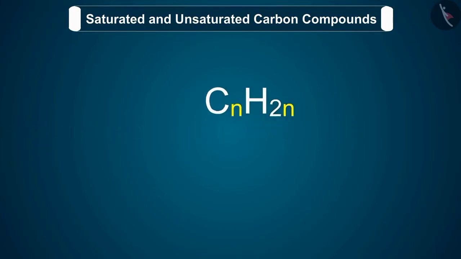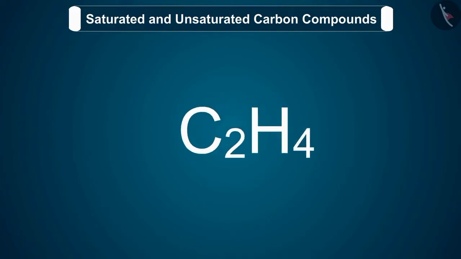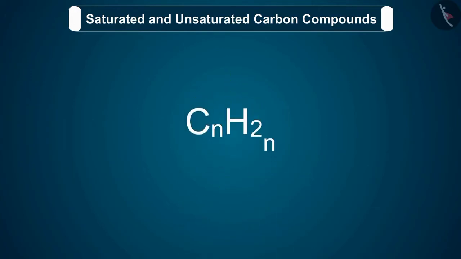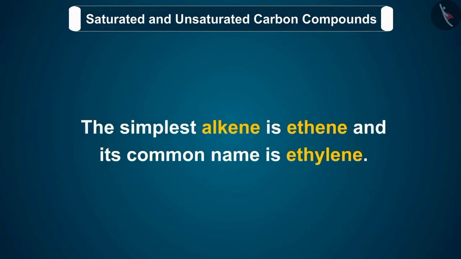If an alkene has two carbon atoms in its molecule, then n is equal to 2, and its molecular formula will be C2H4. 2. Similarly, when n is equal to 3, we will get propene. The simplest alkene is ethene, and its common name is ethylene.